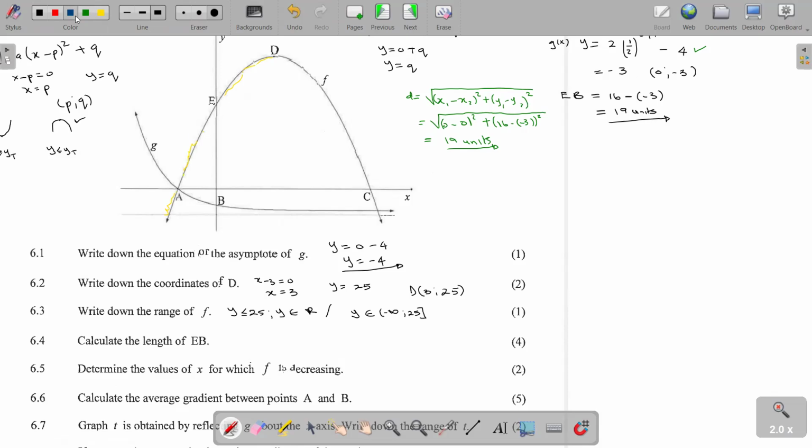When it reaches the turning point, our graph is now going to be decreasing. So the question wants the values of x for which f is decreasing. So it's decreasing from the turning point. It means it's decreasing where x is greater than the x value at the turning point, which is 3.